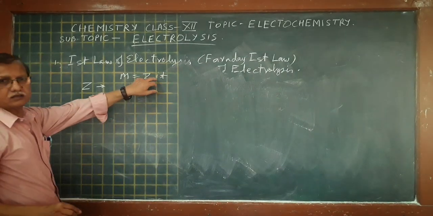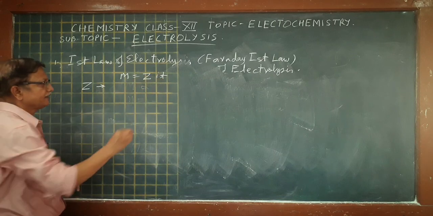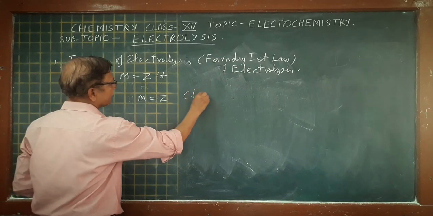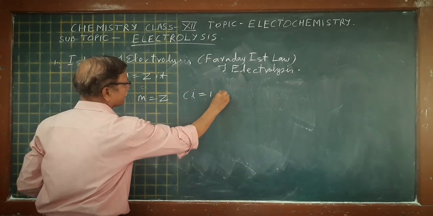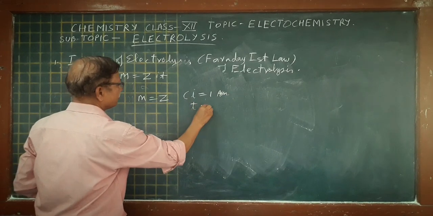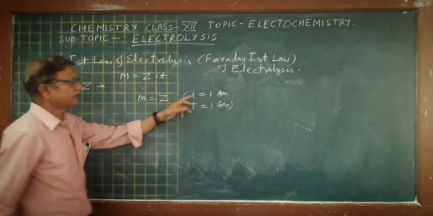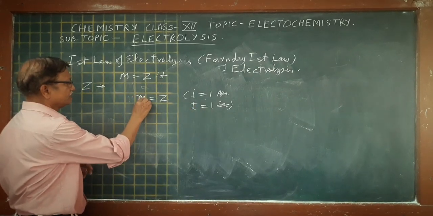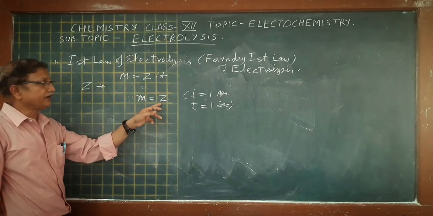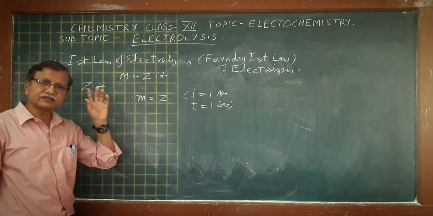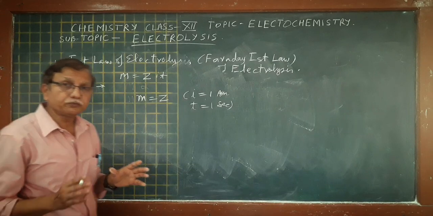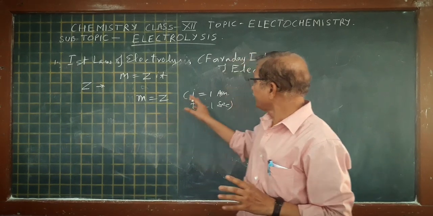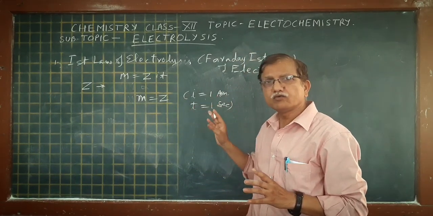If we pass 1 ampere current for 1 second, that is I equals 1 ampere and T equals 1 second, then mass equals Z. So the electrochemical equivalent weight of a substance is the mass of the substance which is deposited or liberated at the electrode when 1 ampere current is passed for 1 second.